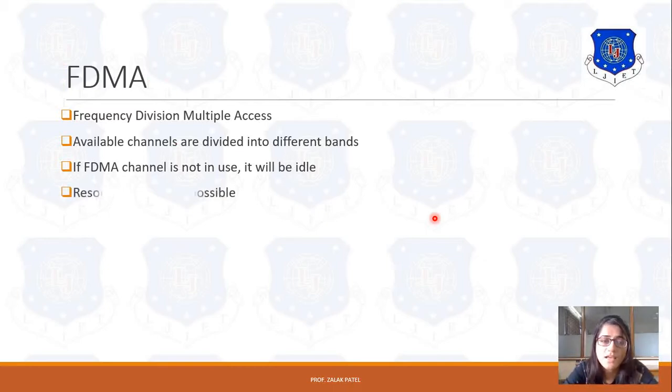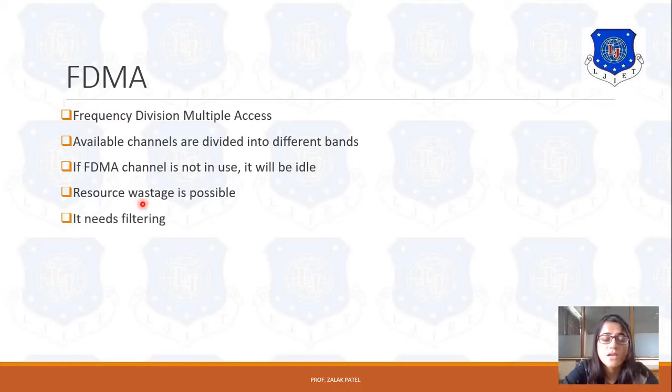So in that case resource wastage is possible, because one user does not require that channel but keeps it, and the other user who requires it cannot borrow it from the first user. So that channel is wasted. It is called resource wastage in the case of FDMA.